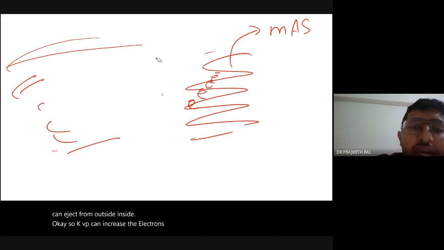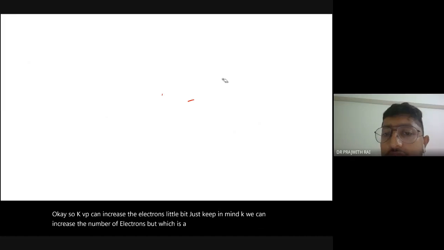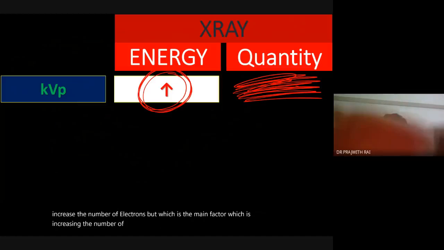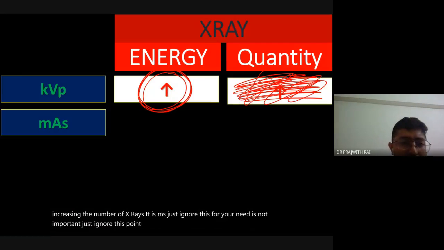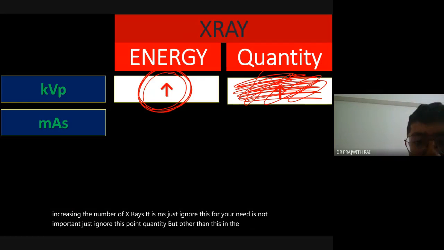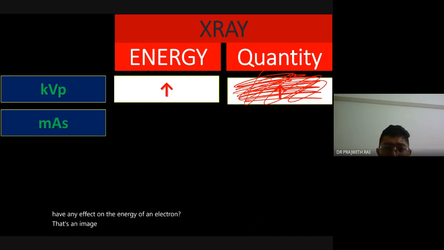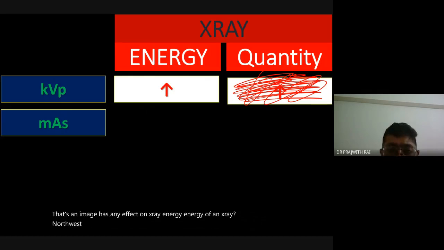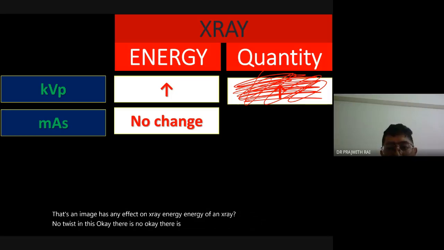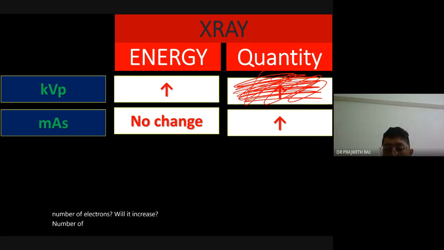Just keep in mind, KVP can increase the number of electrons, but the main factor increasing the number of X-rays is MAS. Just ignore this for your need, this is not important. Does MAS have any effect on the energy of an X-ray? No, no twist in this, there is no change. But will it change the number of electrons? Yes. Number of X-rays? Yes. So the number of X-rays increases.